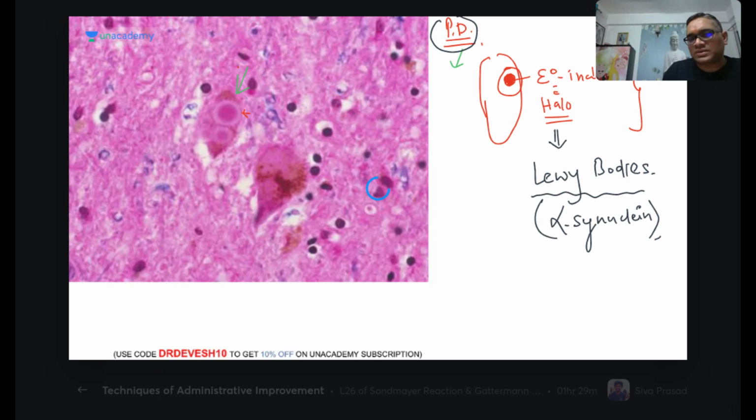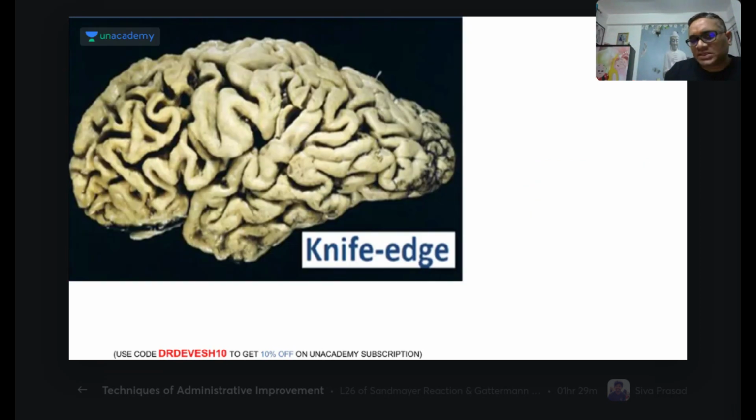So now you understood, it's a Parkinson disease where we are seeing the eosinophilic inclusion with halo. And when you find eosinophilic inclusion with halo, it means it is a Lewy body, which consists of misfolded alpha synuclein protein, right? So done. Now we will see the next one.